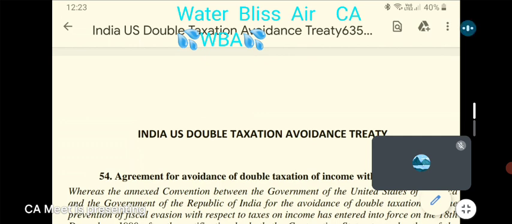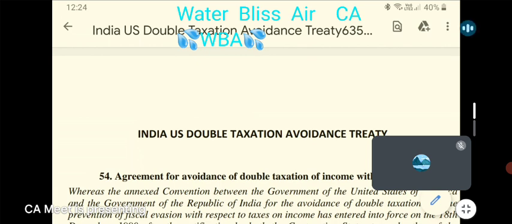Now, income arises and accrues in the place where services are rendered. In this case, the services are rendered in United States. So income arises and accrues in US, and any income arising and accruing in a particular country will be taxed in that country.